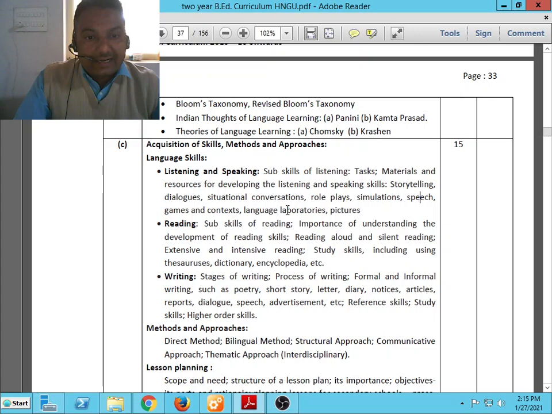Then reading, sub skills of reading, importance of understanding the development of reading skills, reading aloud, silent reading, extensive and intensive reading.